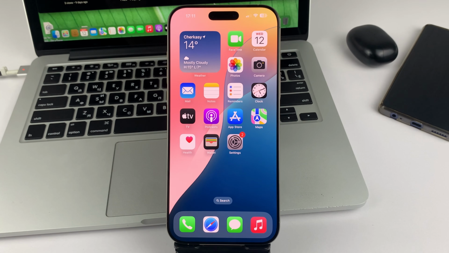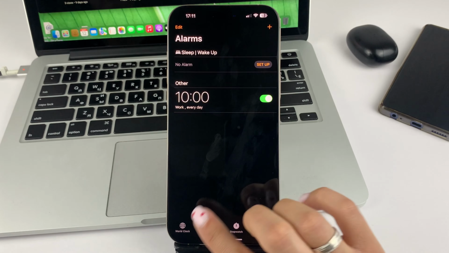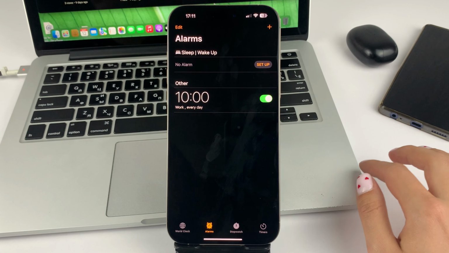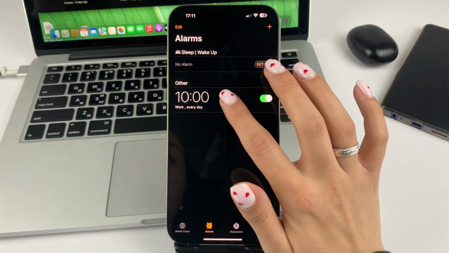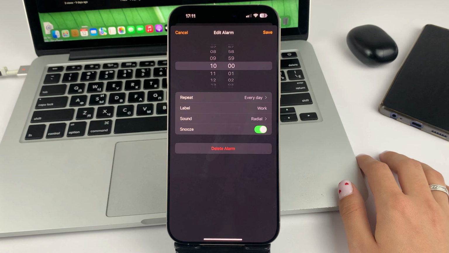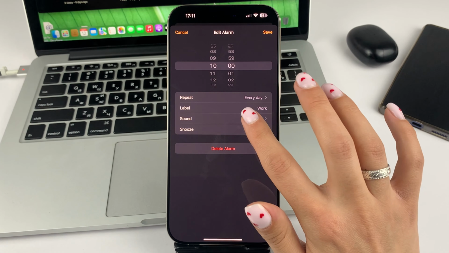So that you can change your alarm ringtone, first of all, open the clock app. Go to the alarm section and select the one that is already customized. Tap on it, or go to create a new alarm clock. And now tap sounds.